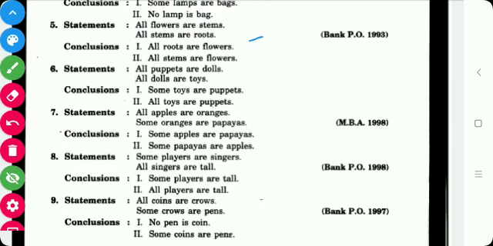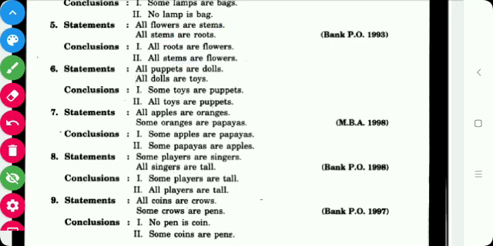Since the term roots is distributed in the conclusion without being distributed in any of the premises, conclusion 1 cannot be followed. Conclusion 2 consists of the middle term stems, so we cannot follow any conclusion here. The answer is D.